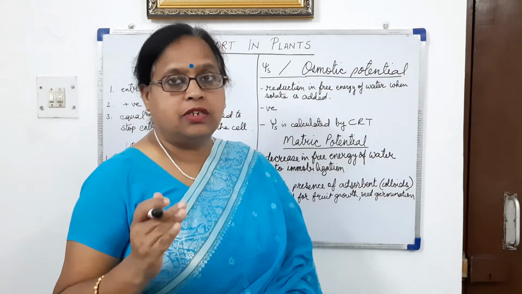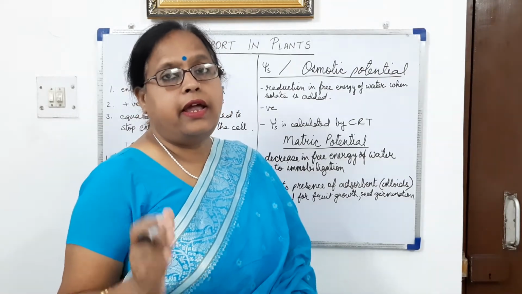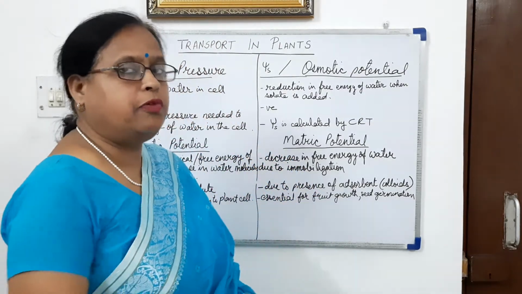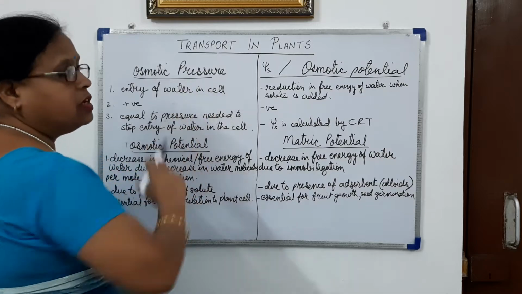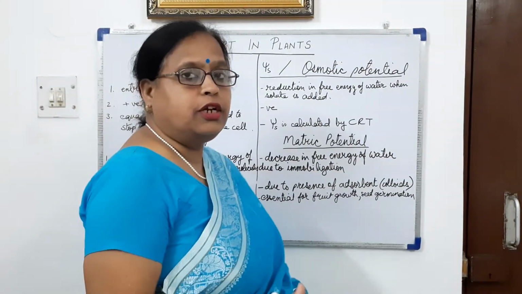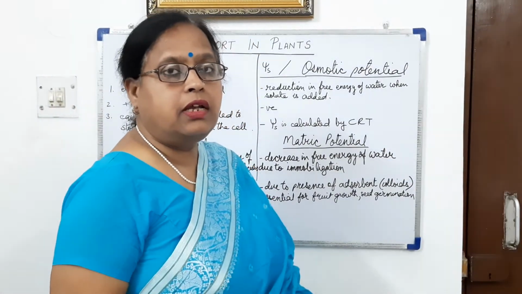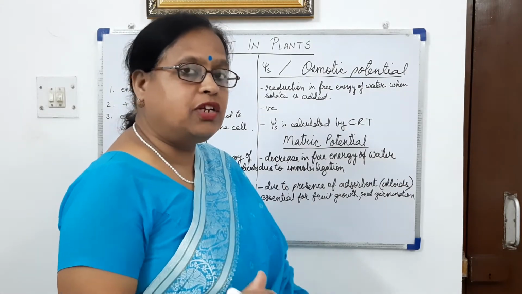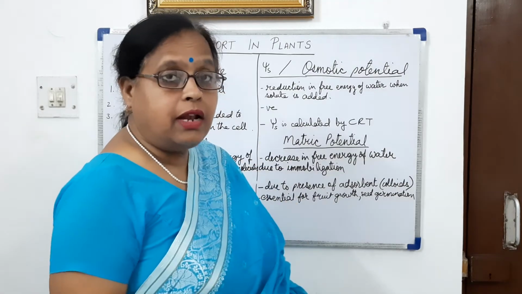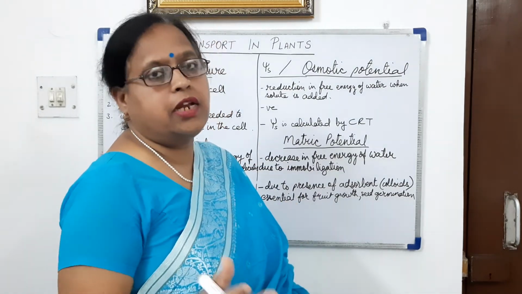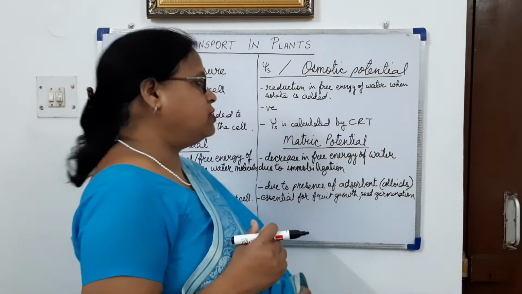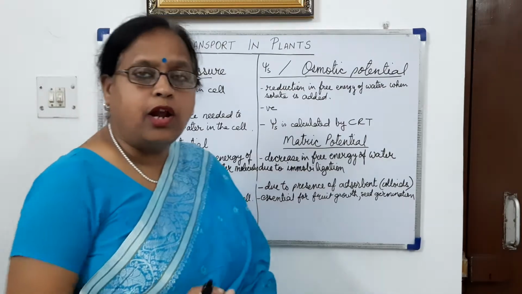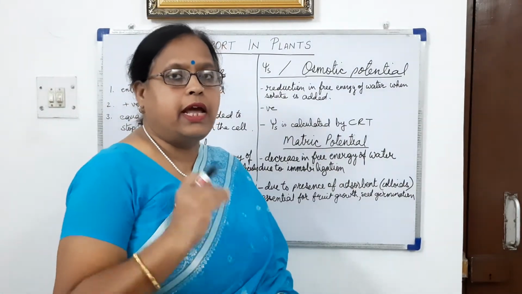The pressure which is required to prevent the entry of water molecules into the cell. So if equal pressure is applied from the cell to prevent its entry, then it will be called osmotic pressure.